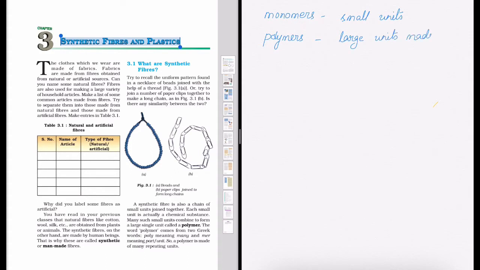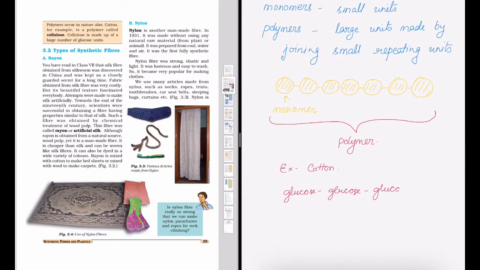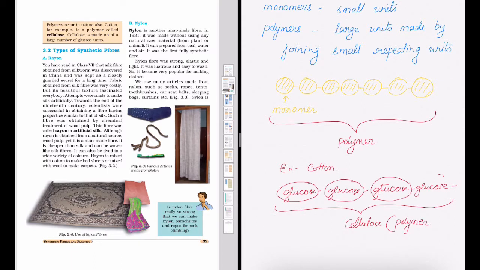So in a polymer, there are a lot of monomers which are joined and which are all of the same structure. A very good example of a natural polymer is cotton. Cotton is made up of so many monomers of glucose joined together and they form a polymer called cellulose.